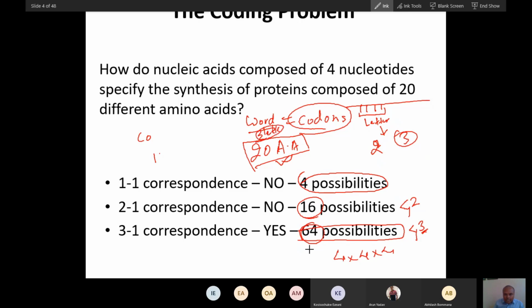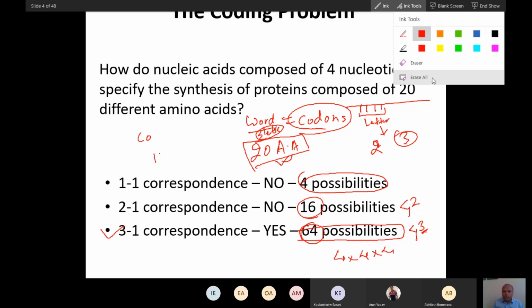So you can make 64 words out of 4 letters. Now this was accepted: there must be 3-letter words. These codons must be 3 letters. Then they conceived it that way.